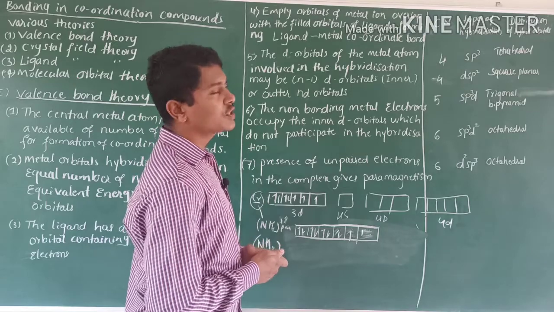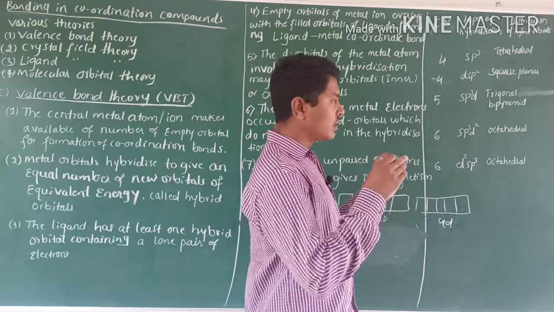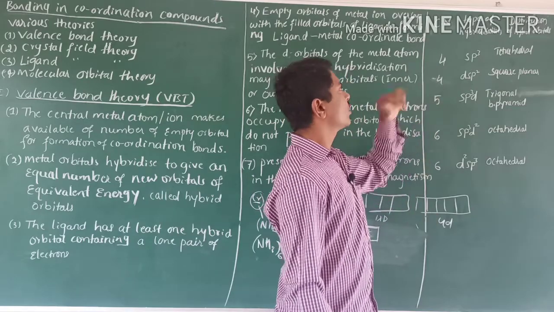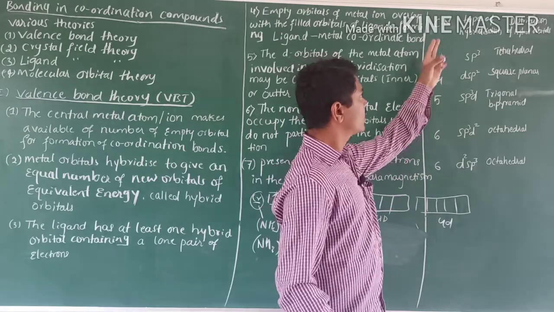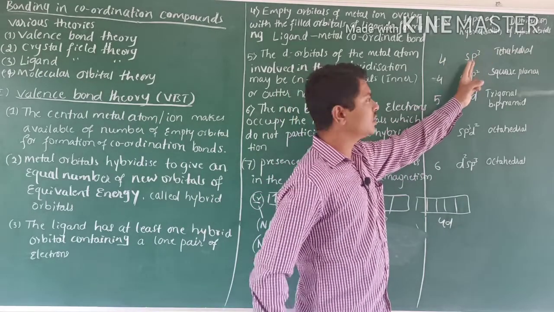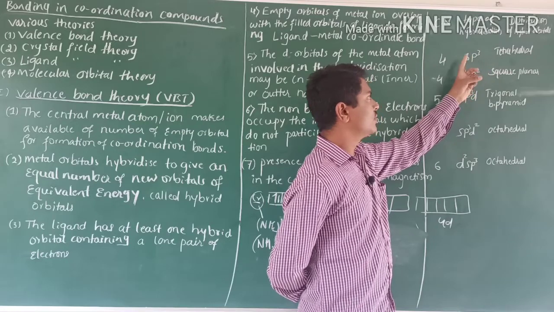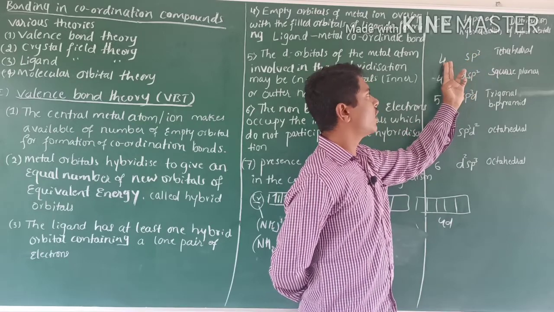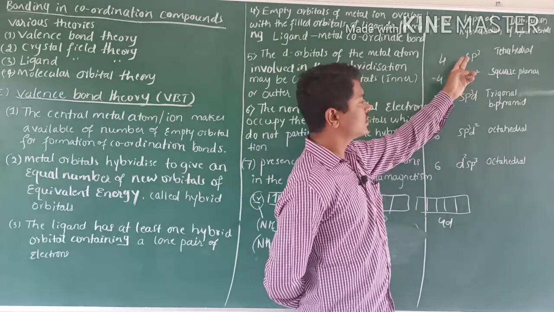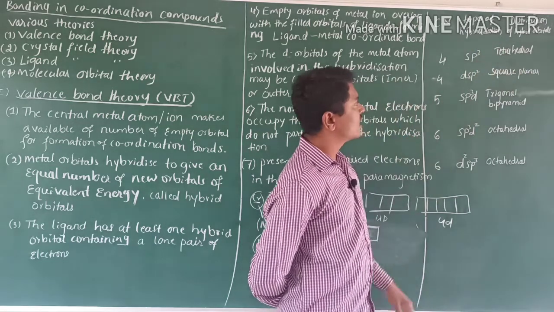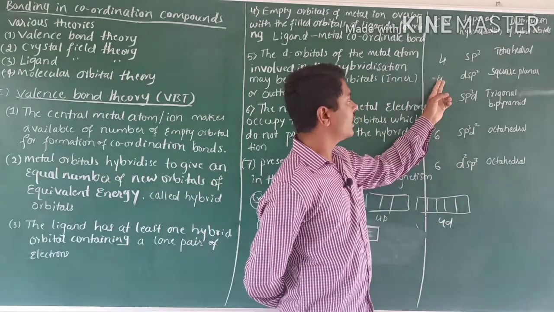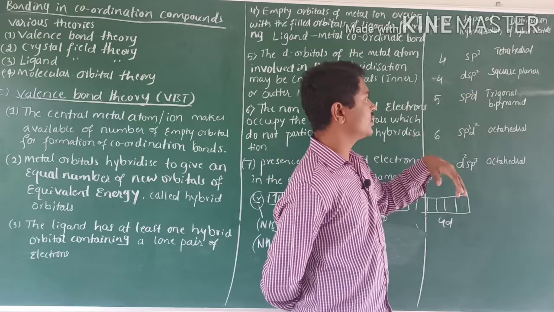Then coordination number. Coordination number means the number of ligands surrounding the central metal atom. If the coordination number is 4, then its hybridization is sp3. s is 1, p3 is 3, that's why the coordination number is 4. If sp3 hybridization is there, then its structure is tetrahedral. Then for coordination number 4, again dsp2 hybridization is there.